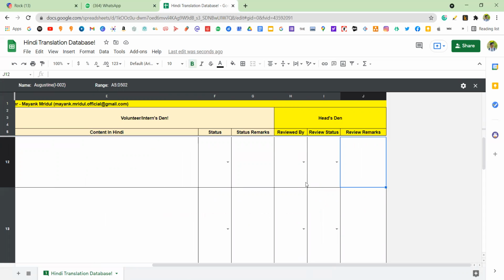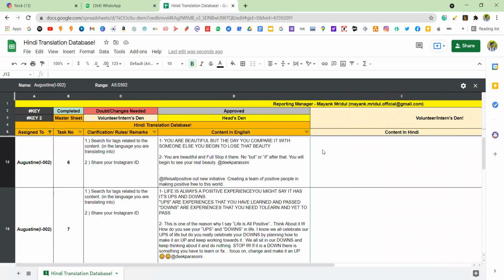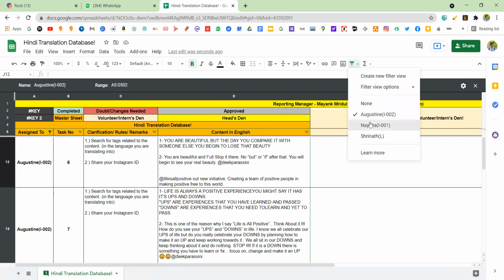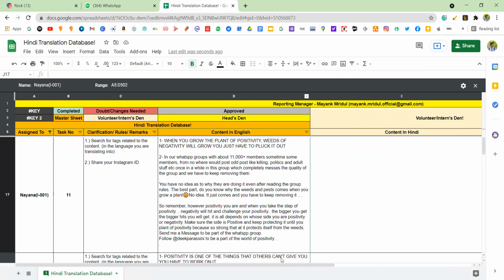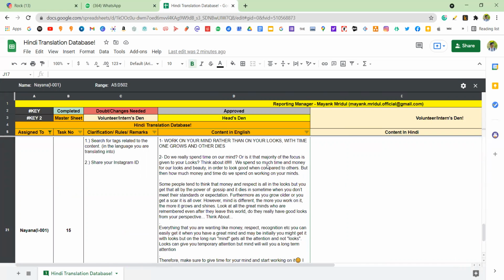In this way, you can check whatever mistakes are on your end or whatever changes are needed from the heads. That will be easier and more feasible. Whichever is feasible and easier, you can work it out. So this is one pro tip. Whatever is assigned to you, you can check it out, and for checking the remarks by the head, this is the easier way to do it. But if you feel otherwise is easier, you can do that. Whatever is assigned to you for the day or from day one, you can check it out, so we can keep track and award you accordingly.